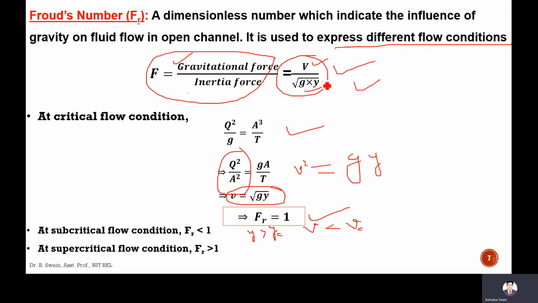Numerator is less, denominator is more. V is less, Y is more. So this Froude number will be less than 1. Similarly, at supercritical flow condition, Y is less. That means the denominator is less, velocity is more.